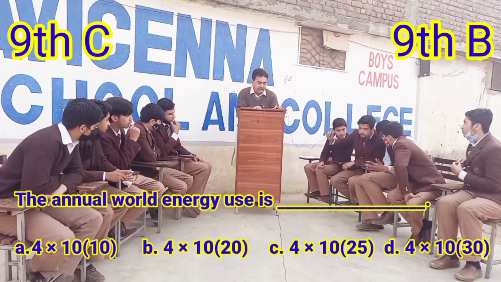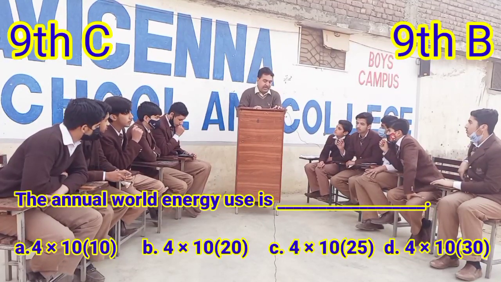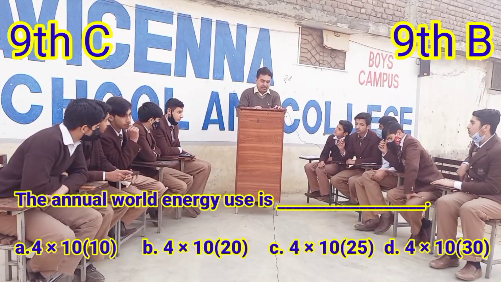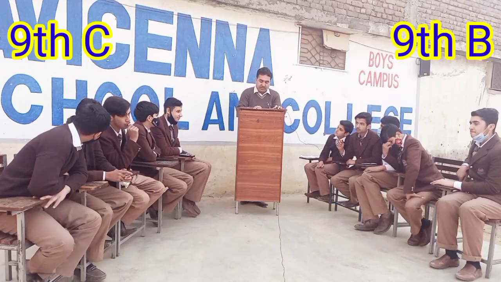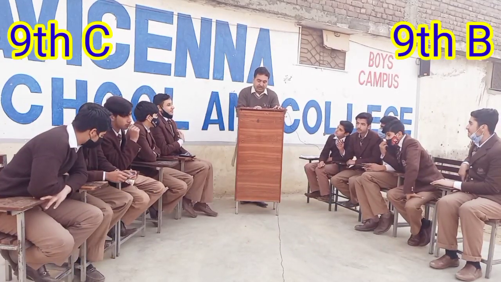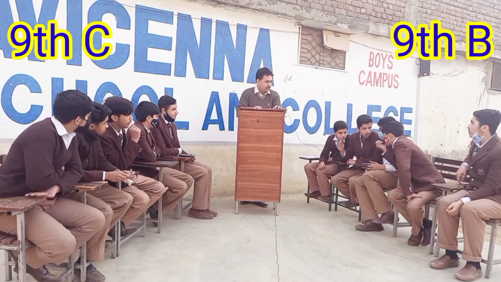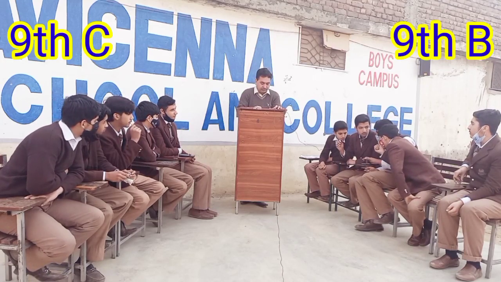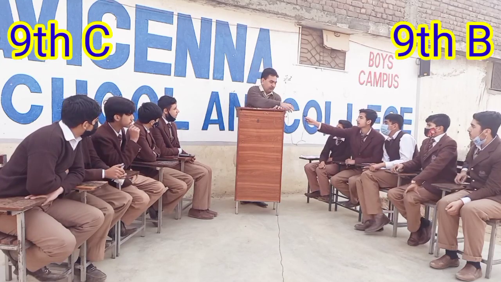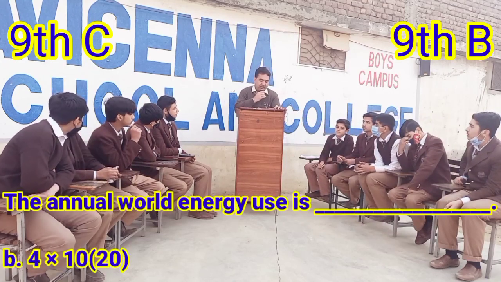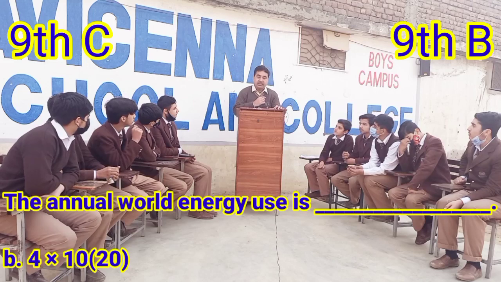Option B. Option B, 4 into 10 raised to the power 20, is the correct option.